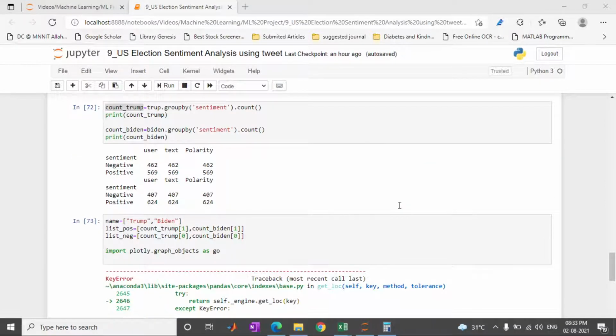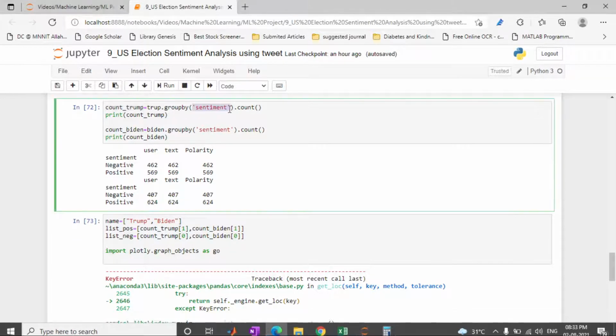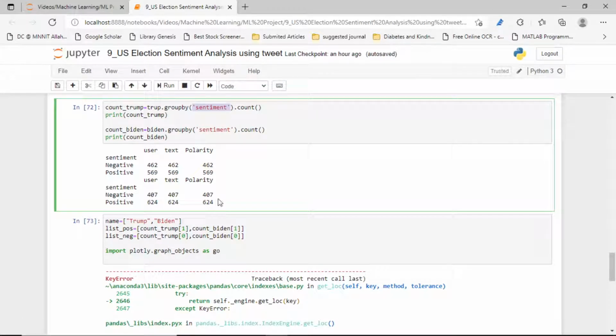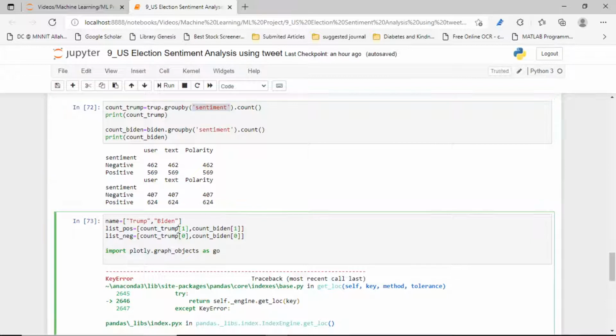Yes, guys, for that reason I have made that mistake. Here we have not taken the sentiment column. I have only taken directly one or two. So you have to take that sentiment column also. So here I have to take the sentiment one, count this sentiment.